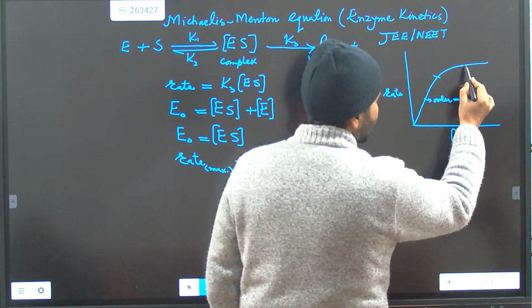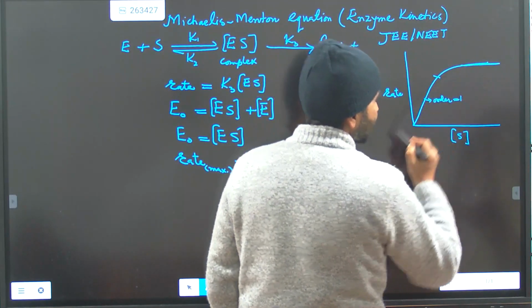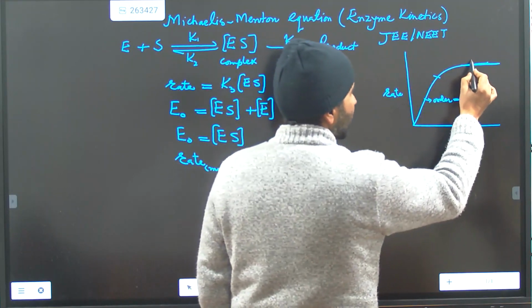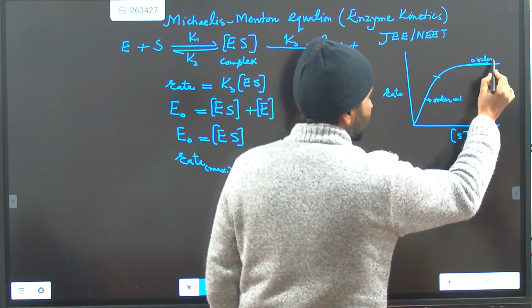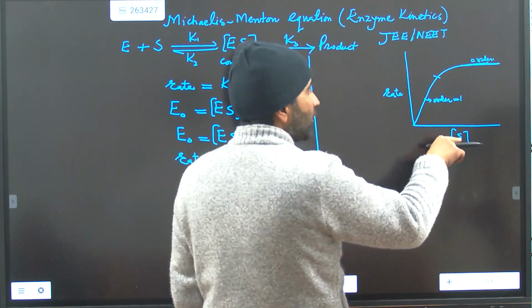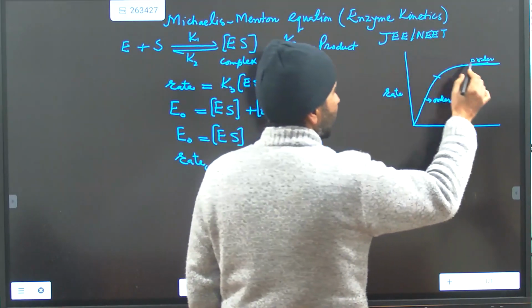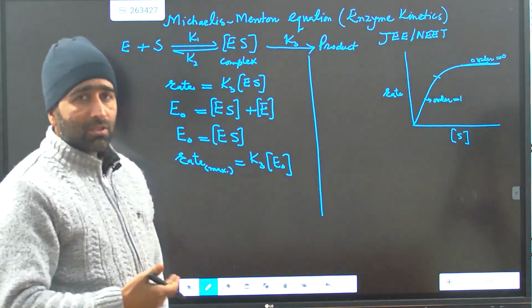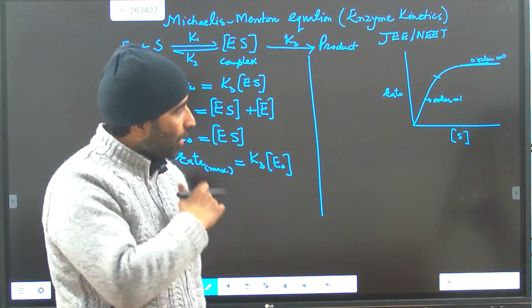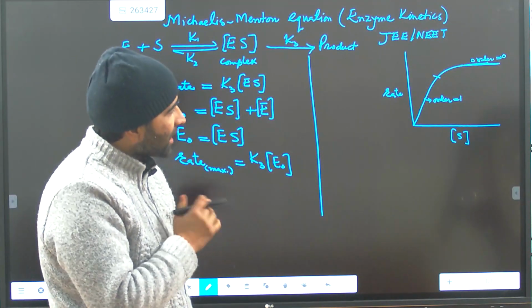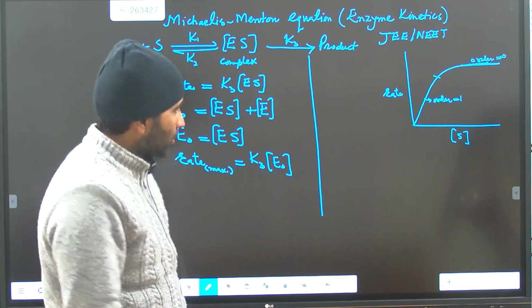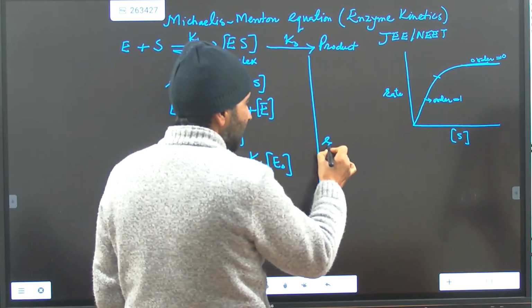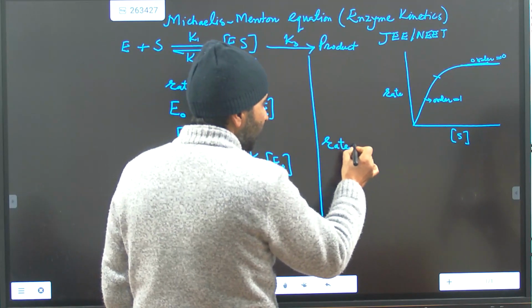But when the substrate concentration is very large, it attains a plateau region, and it has a constant rate. There is no effect of the substrate concentration on the rate. The order will be equal to 0 at that time. So again, with the change in concentration of the substrate, the order of the reaction changes. But how can this be explained mathematically? So you can have the final equation for the rate.